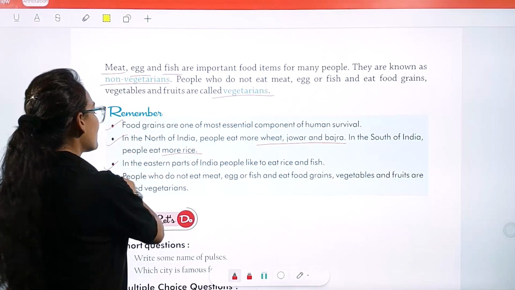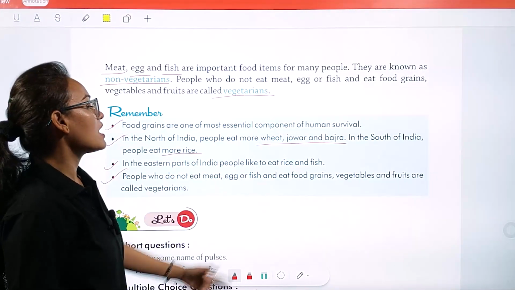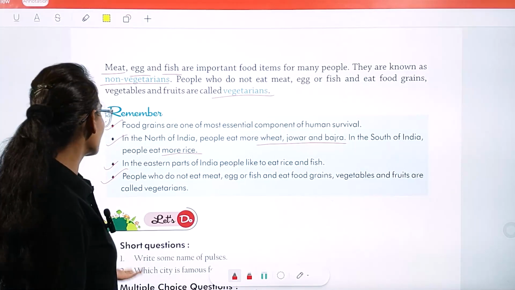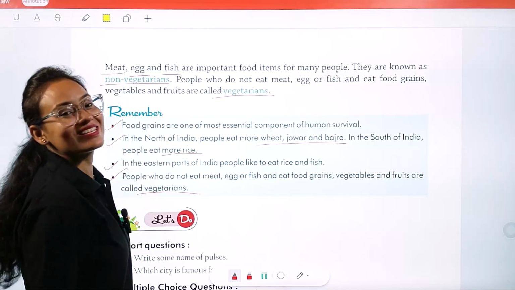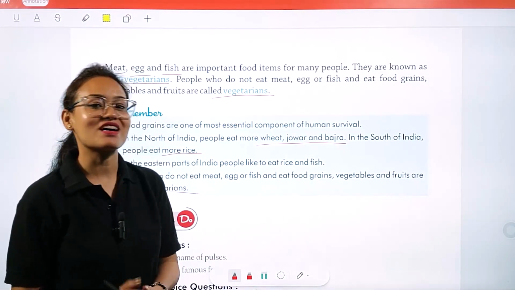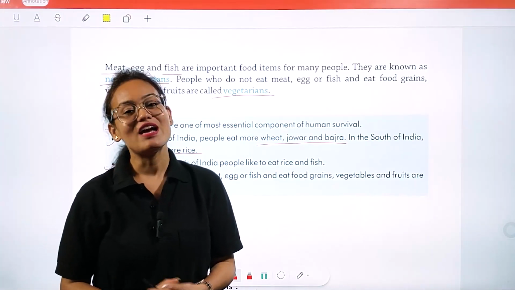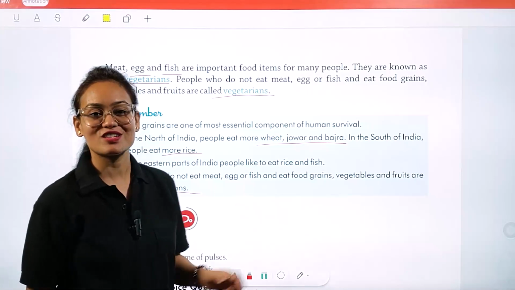Okay, people who do not eat meat, egg, and fish and eat food grains, vegetables, and fruits are called vegetarians. Okay, so this is all in this chapter, my dear student. I hope you all got a very good understanding of this chapter. Okay, now go thoroughly through this chapter and complete all the exercises based on this chapter.